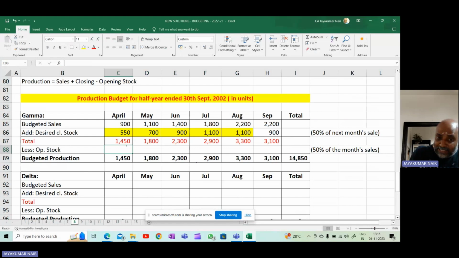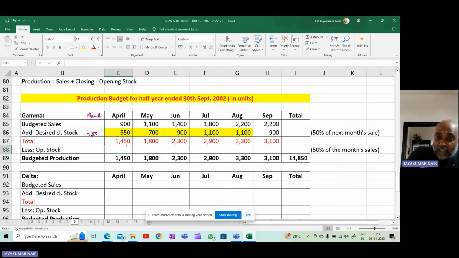I will write here March, for your understanding. Supposing you are preparing for March, the closing stock of March should be 50% of 900, because the next month's estimated sales is 900. 50% of 900 will become 450. So the closing stock of March will become the opening stock for April.